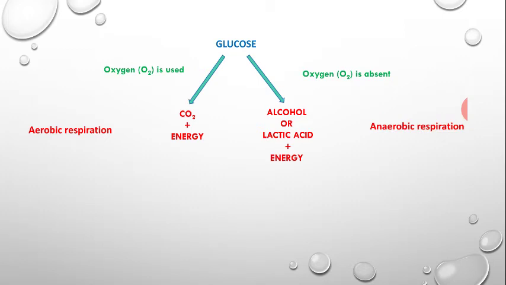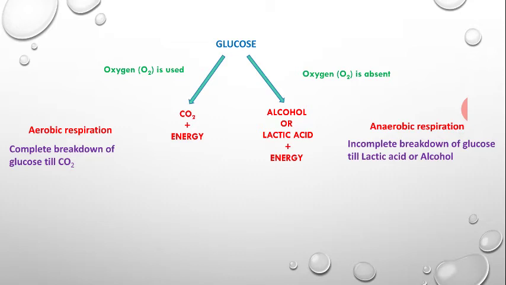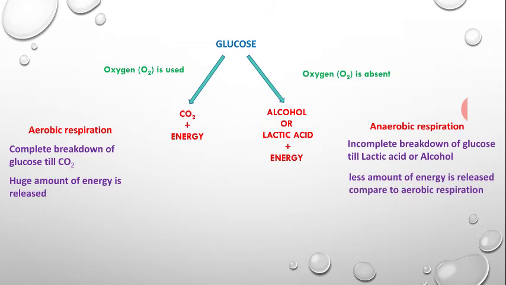Now we learn some other distinctions between aerobic respiration and anaerobic respiration. Complete breakdown of glucose till carbon dioxide happens in aerobic respiration, but in anaerobic respiration incomplete breakdown of glucose happens, and it happens till lactic acid or alcohol. Next, a huge amount of energy is released in aerobic respiration, and less energy is released in anaerobic respiration when we compare it with aerobic respiration.